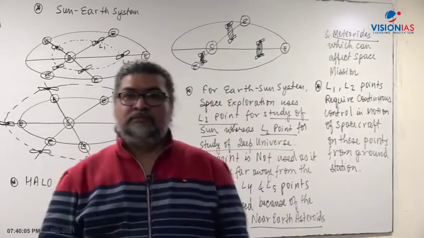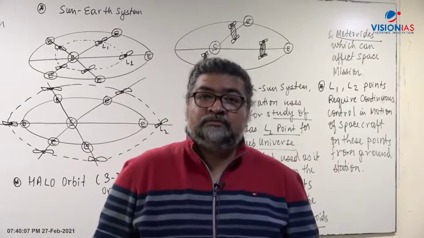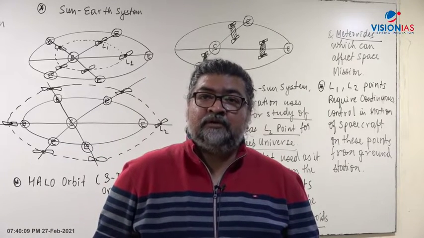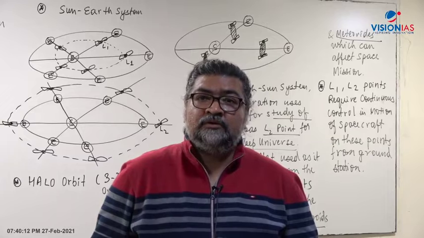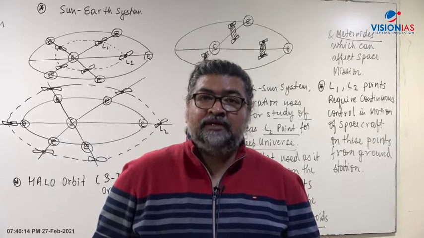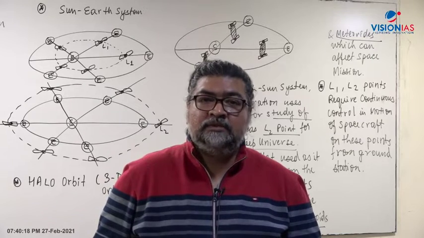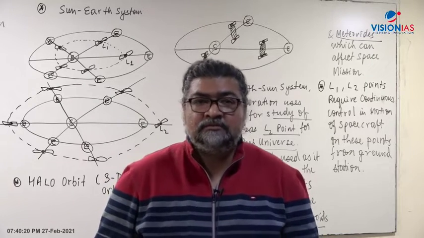Now, there is a question by Tarun. The satellite will also be revolving around the Earth, so how will it maintain its position at L1, L2? It will not go around the Earth.